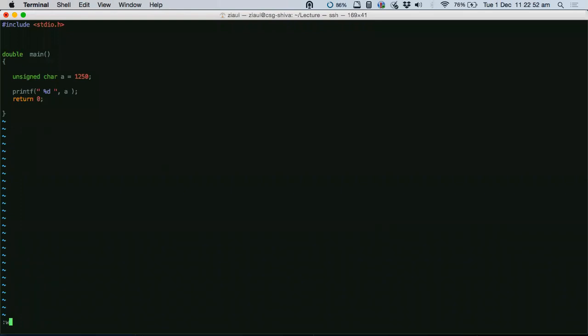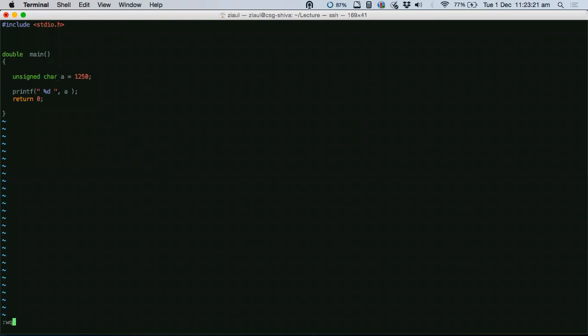Could you please explain again what is unsigned character? Don't worry about the unsigned character. Just think of this entire thing as 1 byte. I don't want to deal with signed and unsigned today. Just think of unsigned character as a character only, which is just 1 byte long, and you can store values from 0 to 255 in that location. Otherwise, I cannot explain signed and unsigned today.